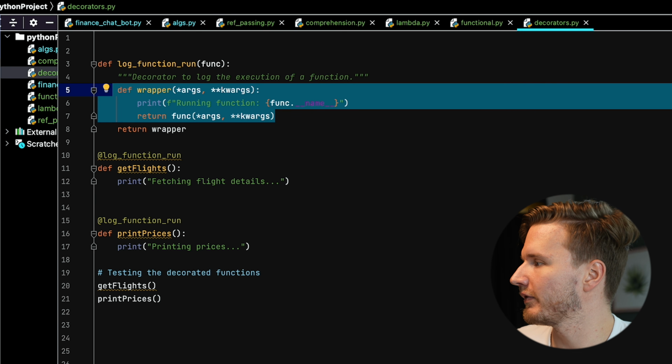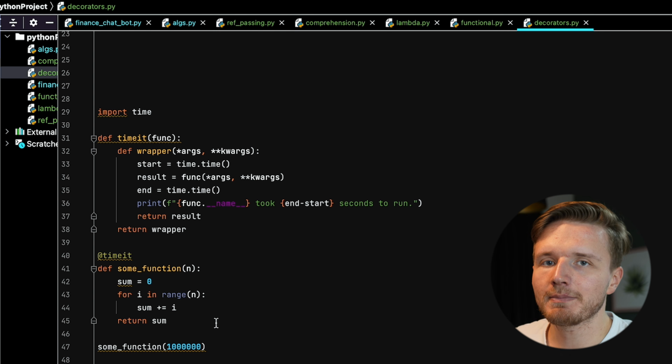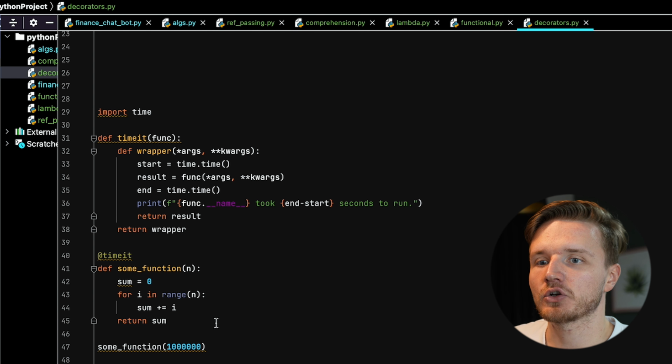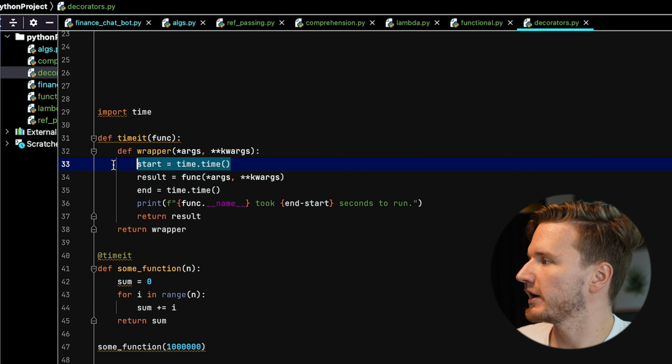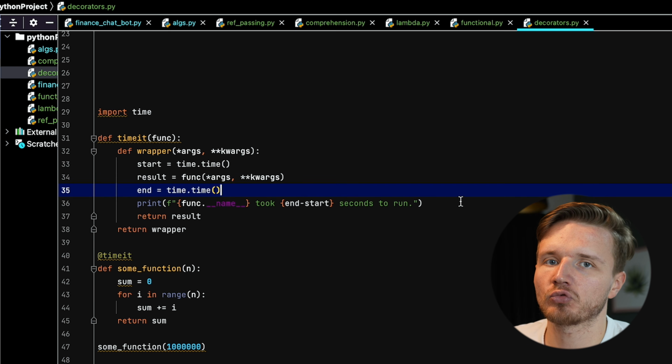So you might not yet be convinced why this craziness is even necessary. So I'm just going to show you a couple of examples where this can be useful. So let's say you want to time the run of any given function. Now what you might want to do is just define a start time and then define an end time after that function is run, and then print how many seconds it took to run that function.